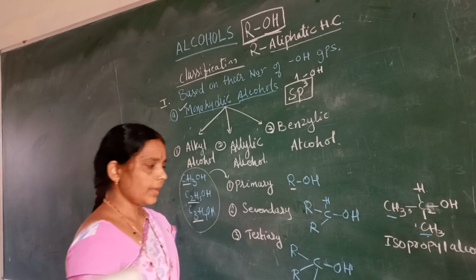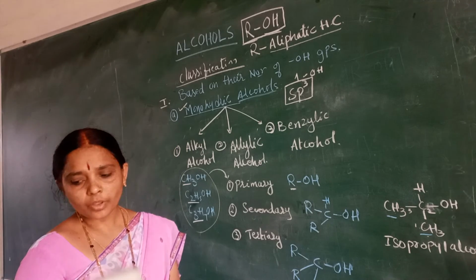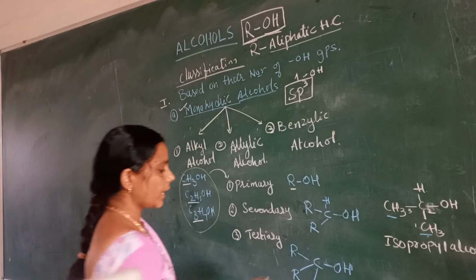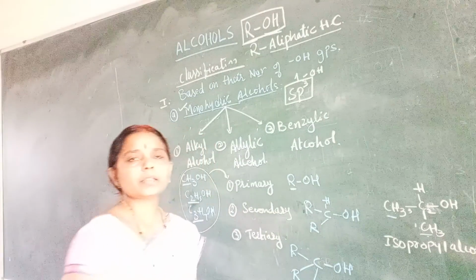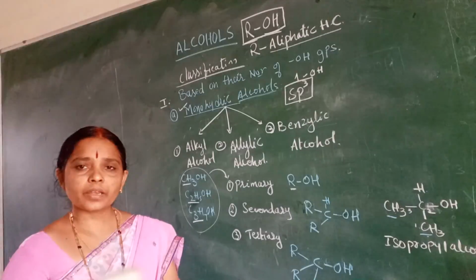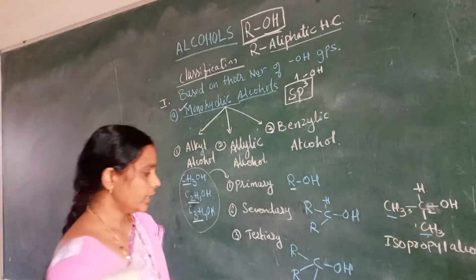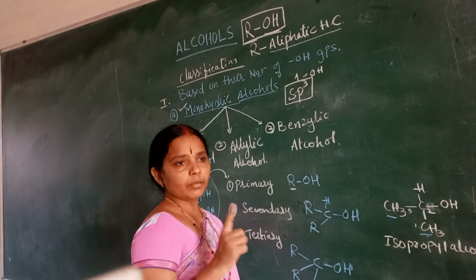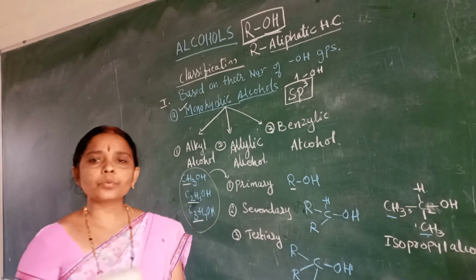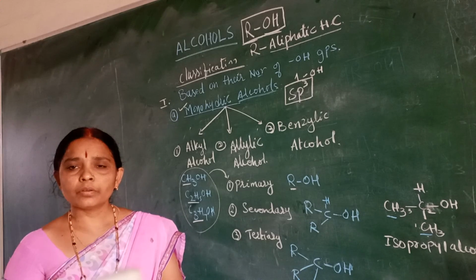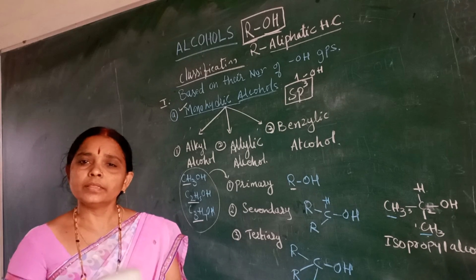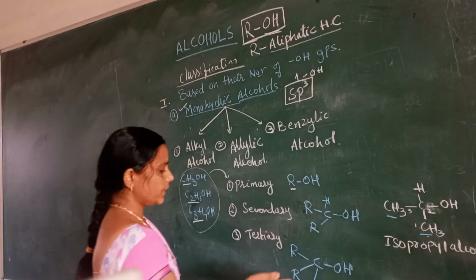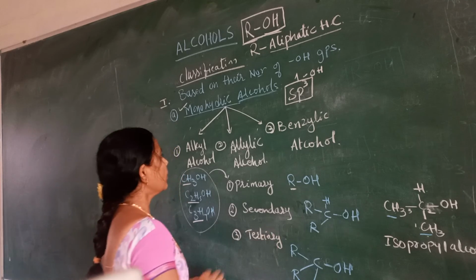I'll give the example: 1, 2, 3, 4 carbon atoms are there. This is tertiary butyl alcohol, because butyl means the root word is 4. If the root word is butyl, then 4 carbon atoms must be there. This is tertiary.